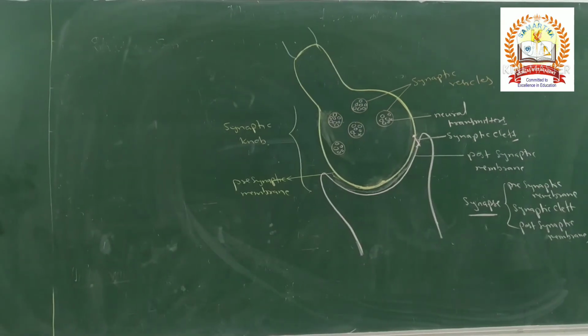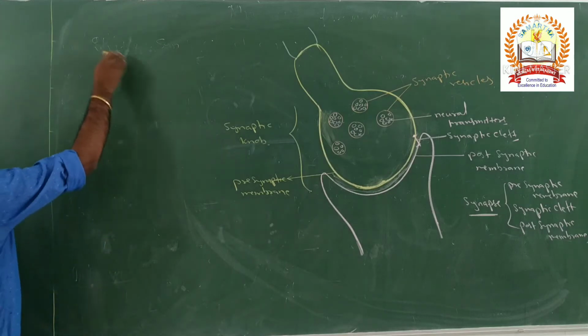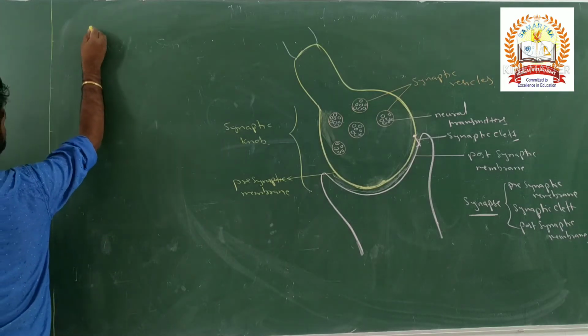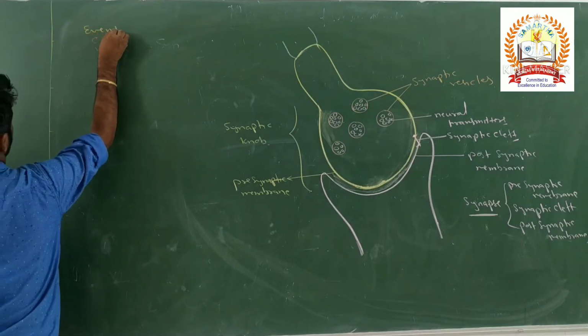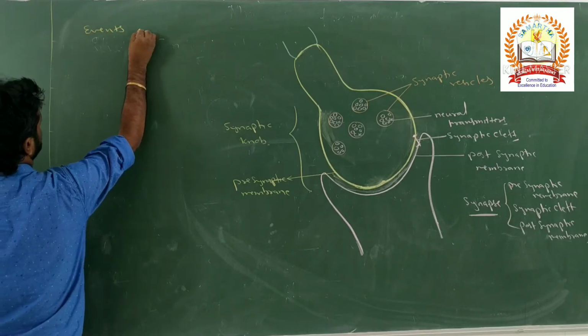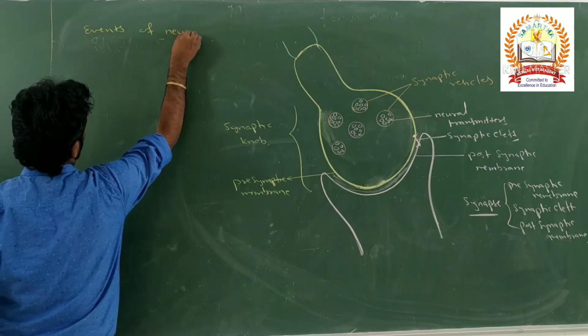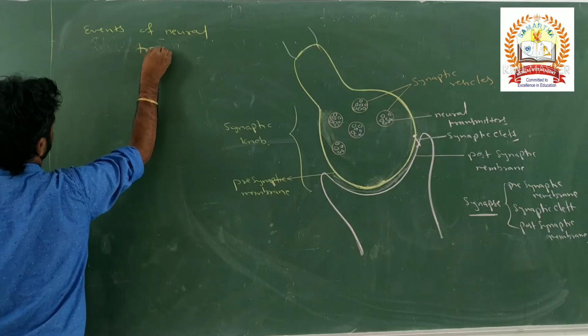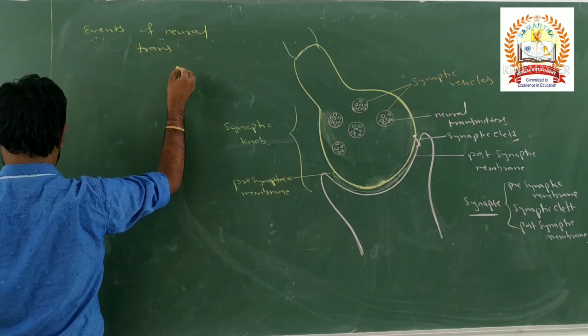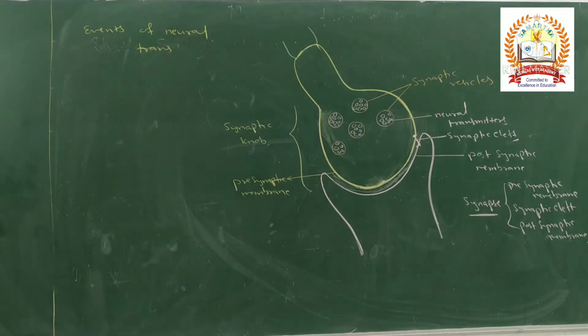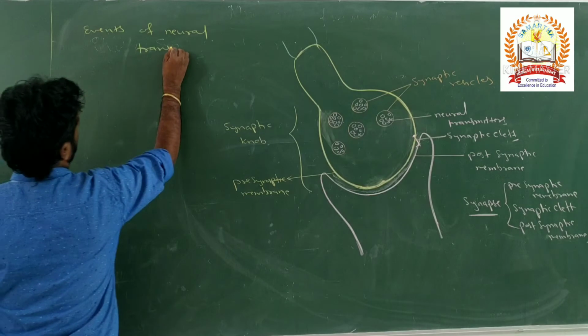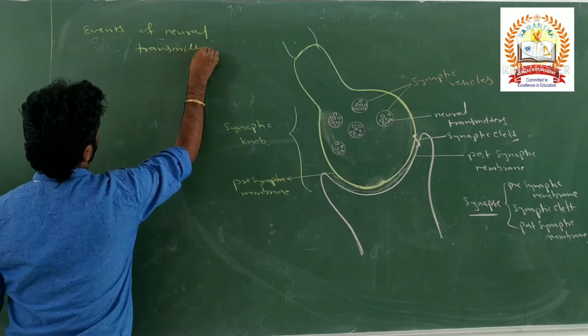So what are the sequential events of neural transmission through that synapse?